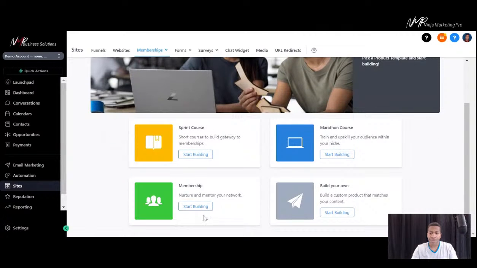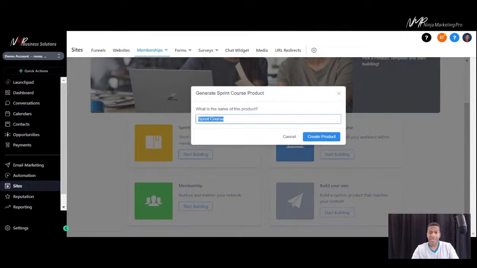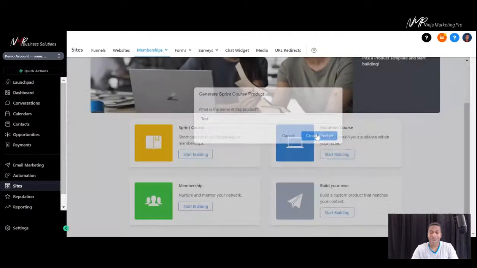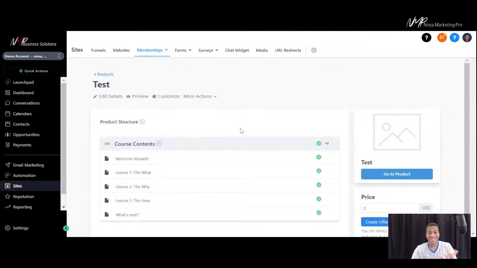I have these 3 courses already pre-built, the 3 different templates that are here for me to just build from. I can build from scratch, as you see here, or I can use a template. So if I use, say, the Sprint template here, start building, give it a name, test, that's one of the most popular names in the industry. I create product, and you will see it pretty much lays out a template for me to use.